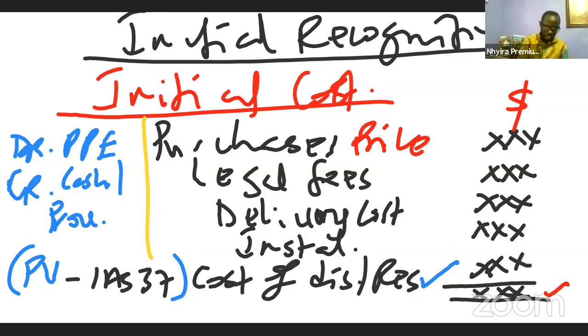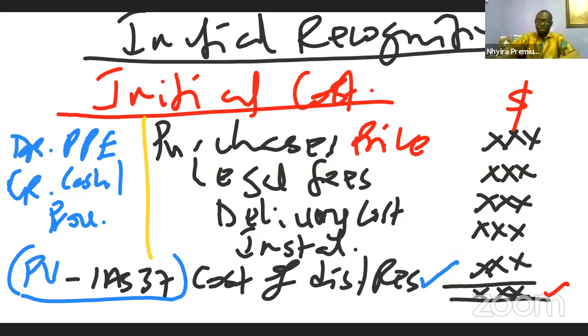Remember, I told you that if, for instance, the place will be restored in 20 years' time, and the cost of capital of the company is 15%, we find the annuity factor of that, and then we will discount it to the present value in relation to that. That present value figure, we debit the property, plant, and equipment with it, and then what? We credit the provision account in relation to that. I will explain that much better when we are looking at IAS 37 later on in the discussion.